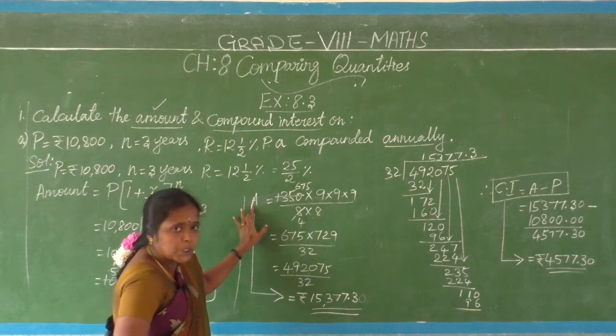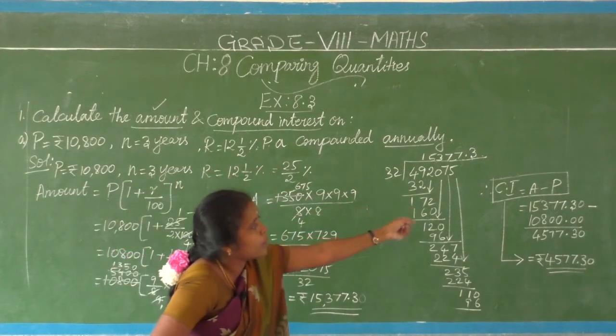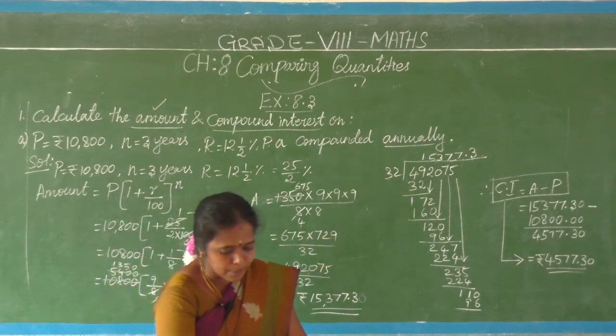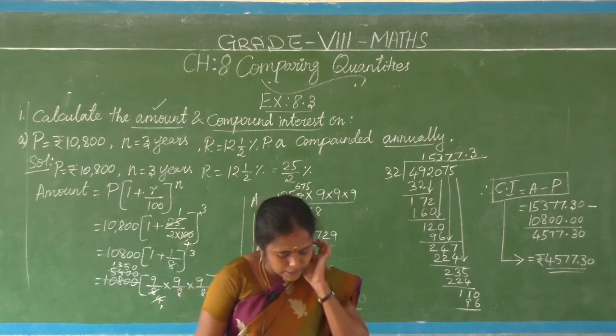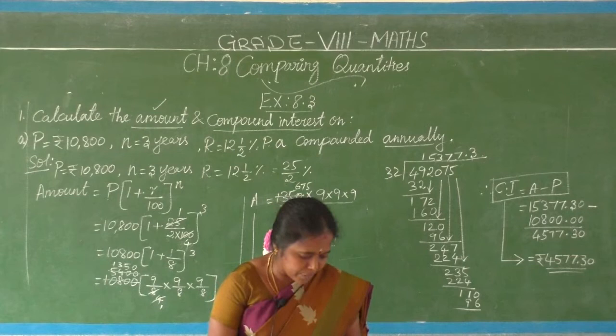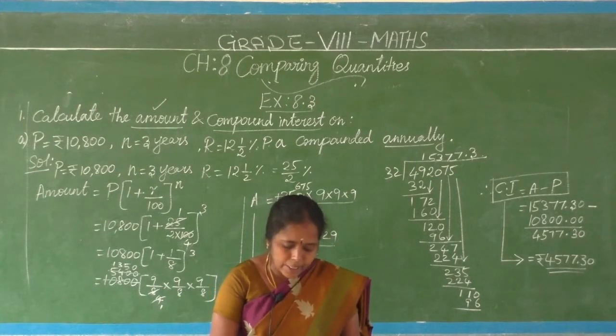This is the amount. Then compound interest means what formula? Amount minus principal. That is our required compound interest. Okay, one more sum I am trying in this model. See what is given in the B question. Rupees 18,000 for 2.5 years at 10% per annum compounded annually.